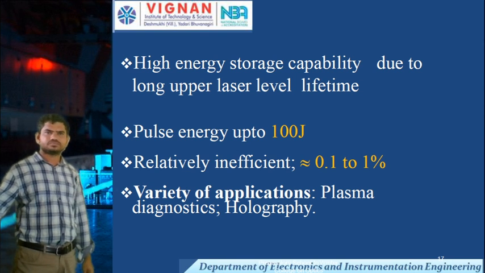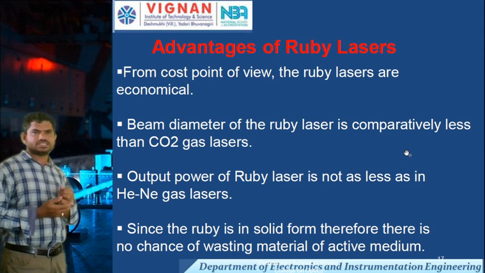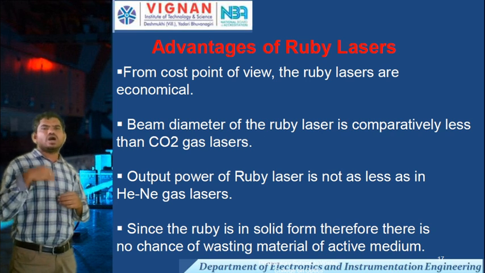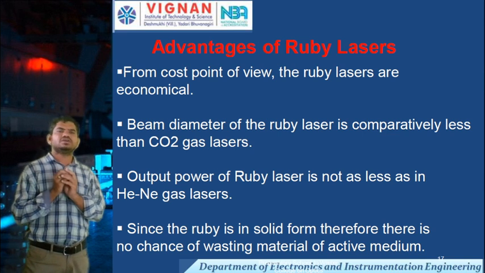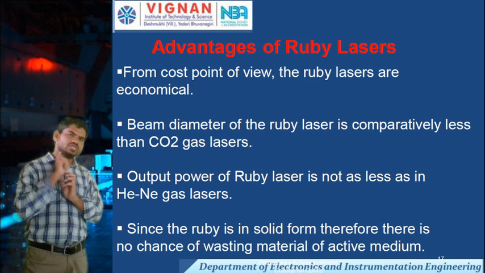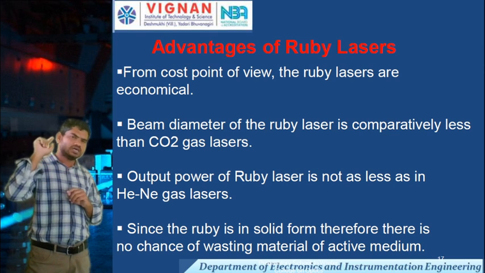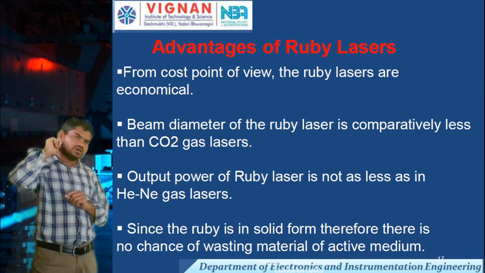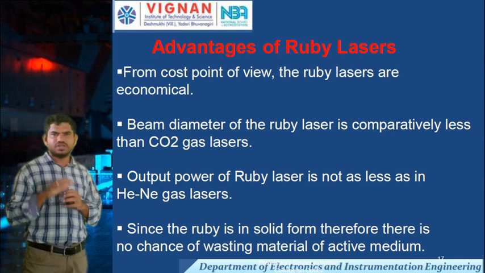Next, coming to the advantages of ruby lasers. From a cost point of view, ruby lasers are very economical because the ruby laser was invented as the very first laser. As compared to other lasers, like semiconductor lasers or gas lasers, the cost of ruby lasers is very low.